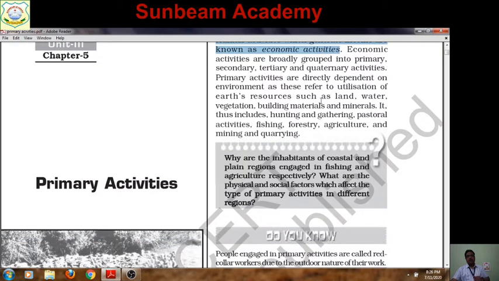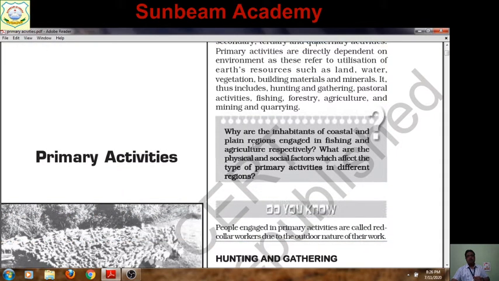Here is one question: why are the inhabitants of coastal and plain regions engaged in fishing and agriculture respectively? The question is put to test your intelligence.